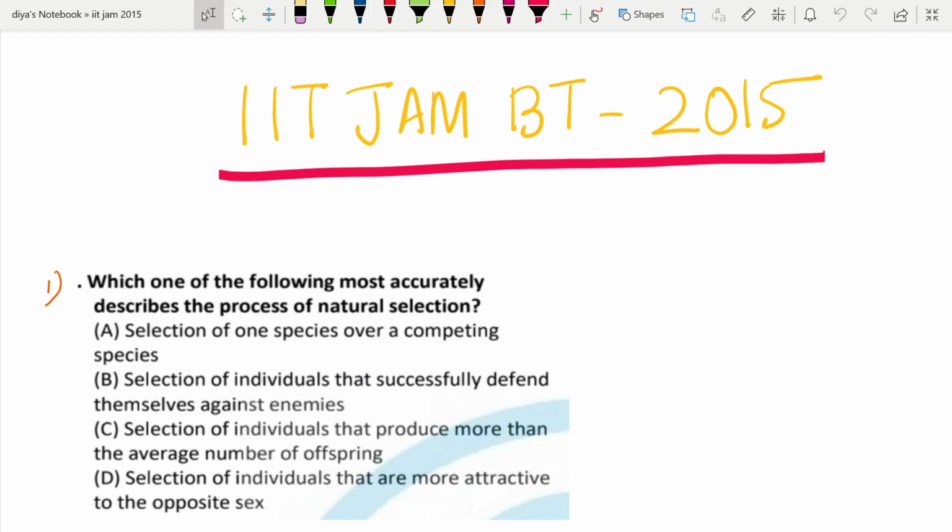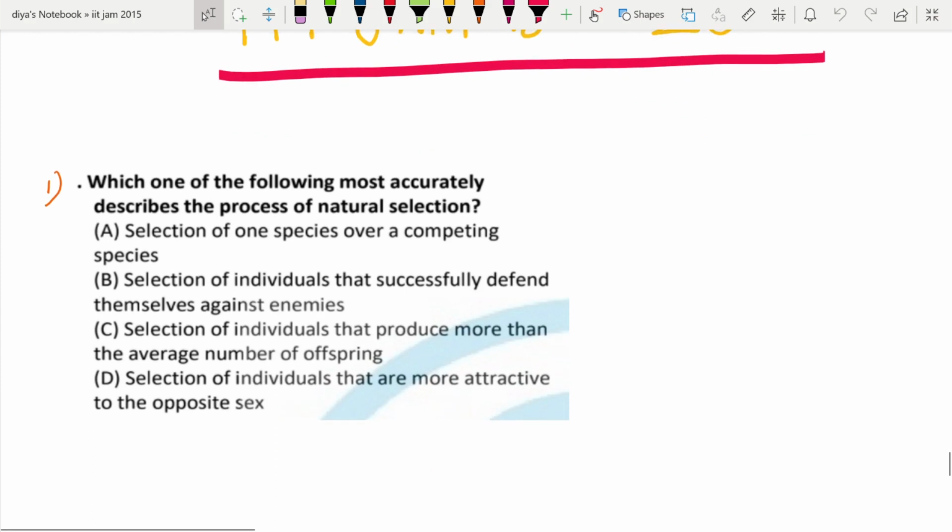Today we are going to discuss the IIT JAM Biotechnology 2015 question paper. In this video we will be discussing section A and B, and in the upcoming videos we will be discussing section C. Okay, so first question.